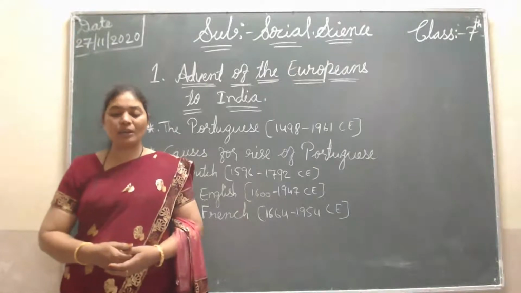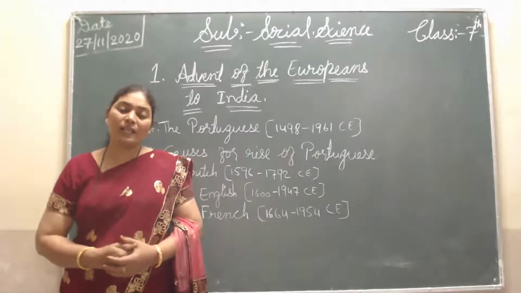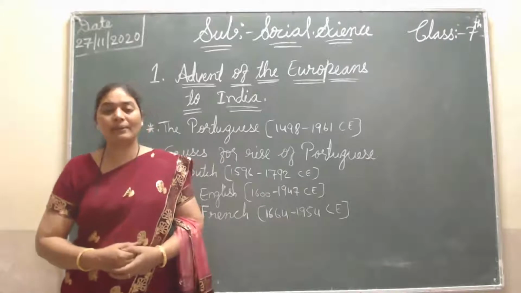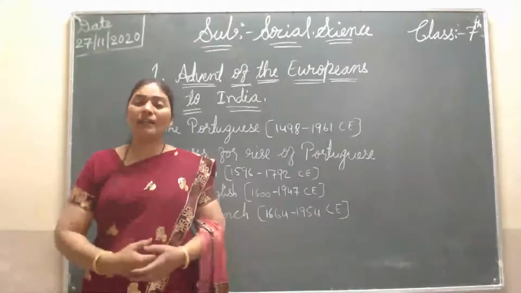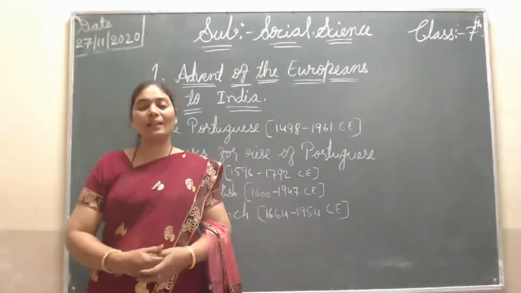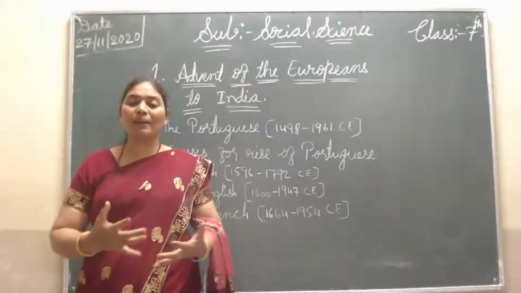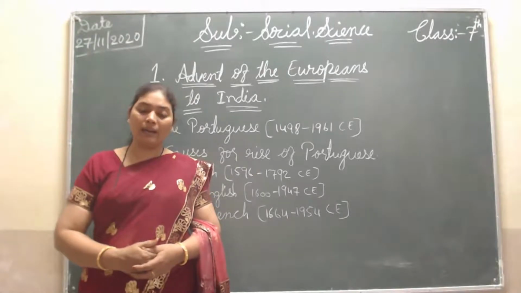In a very short time, the English had a strong army.